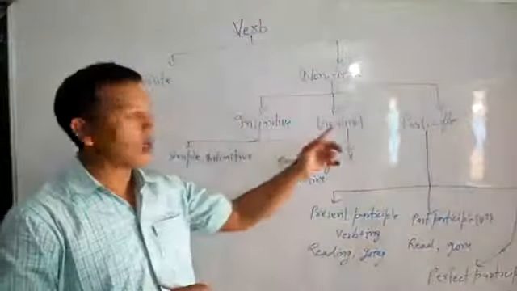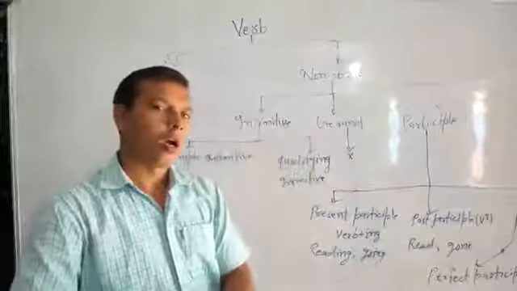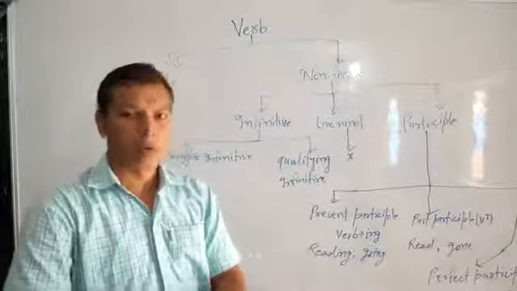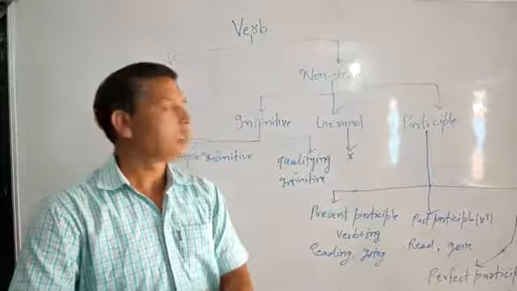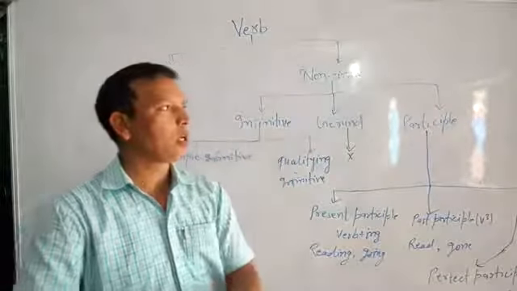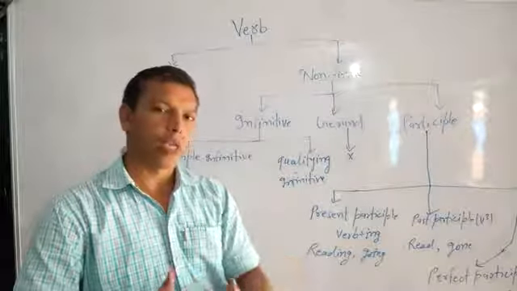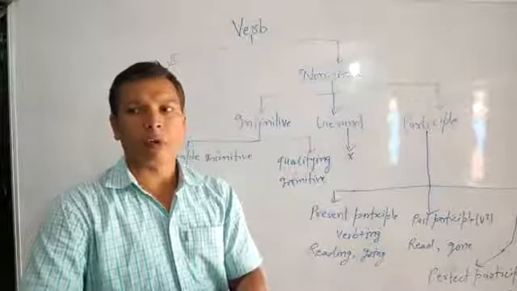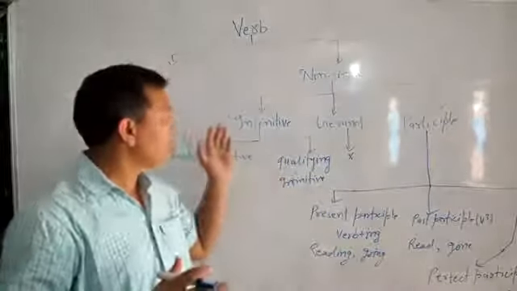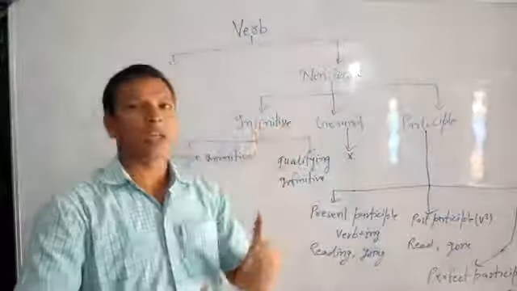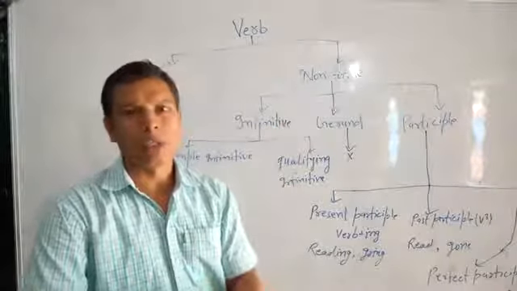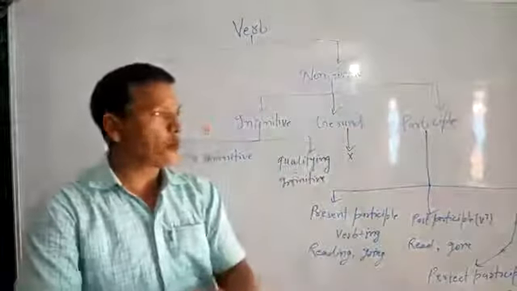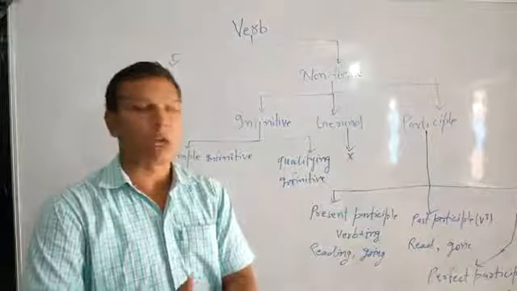So all these three are used with different forms of verbs. However, they are made of verb, but they perform double action. They have a double role to perform in the sentence, while infinitive and gerund work like a noun and verb. In the same way, participle works like an adjective and verb.